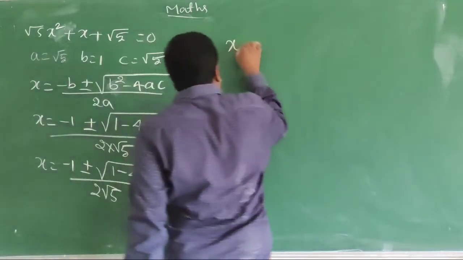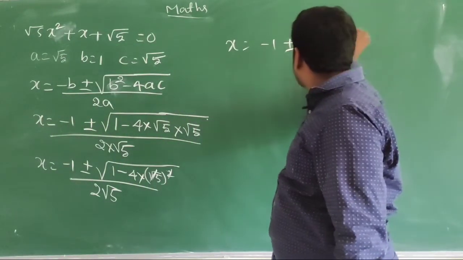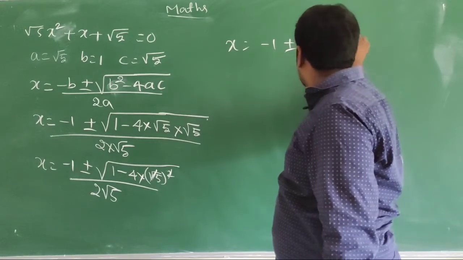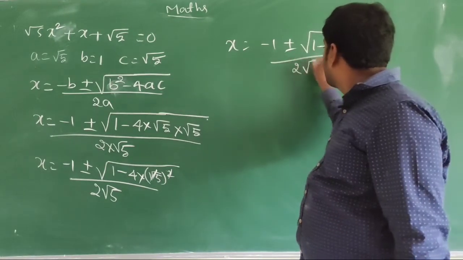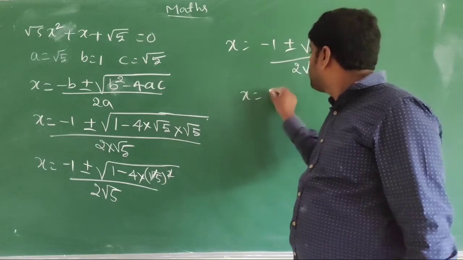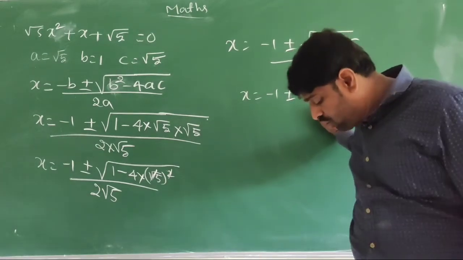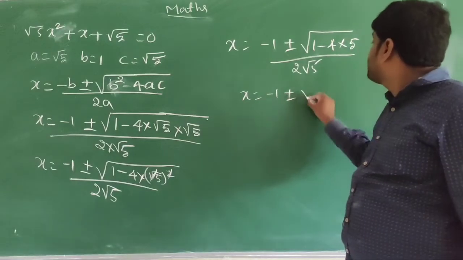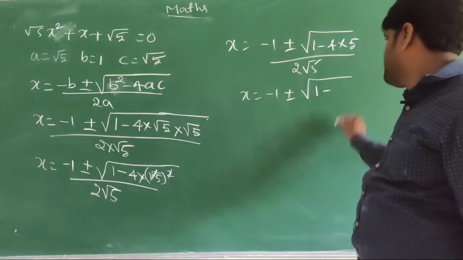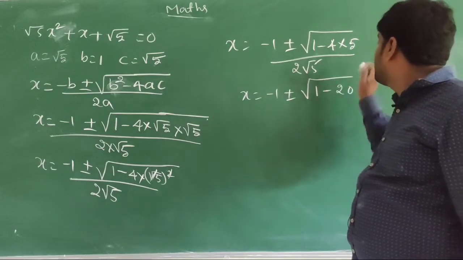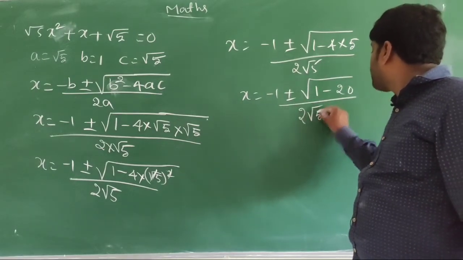X is equal to minus 1 plus or minus square root of 1 minus 4 into 5 divided by 2 root 5. X is equal to minus 1 plus or minus square root of 1 minus 4 5s are 20, divided by 2 root 5.